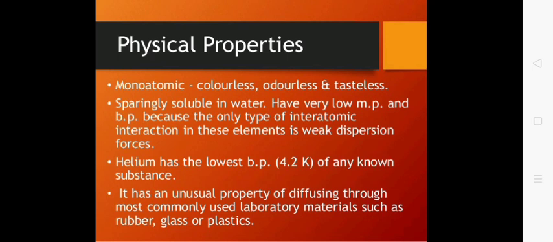Next is they have very low melting and boiling points. The reason behind the low melting and boiling point of noble gases is weak dispersion forces, as they consist of only atoms, monoatomic in nature. These atoms are held by weak dispersion forces, so their melting and boiling points are very low. Next, helium among all the noble gases has the lowest boiling point.